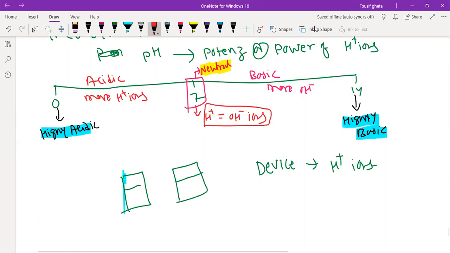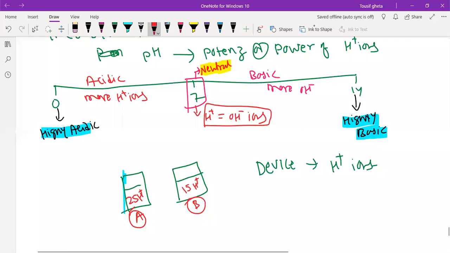This solution contained 25 H plus ions and this solution contained 15 H plus ions. Then which one will you consider a strong acid? Obviously, the one with 25 is the strong acid and the other is a weak acid.